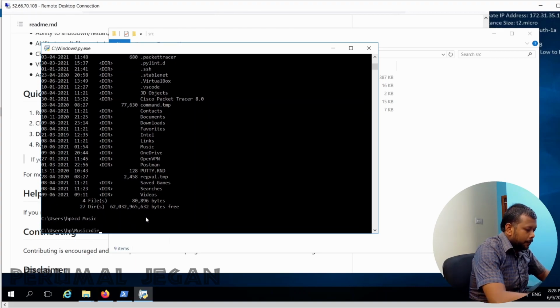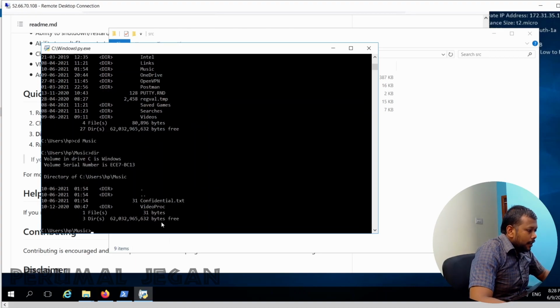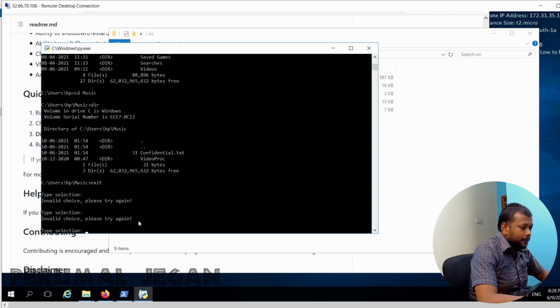Here I am, and I can see the file here. Now all I need to do is to note down this folder and the file name to grab it. And in order to exit this, I'm simply giving exit.